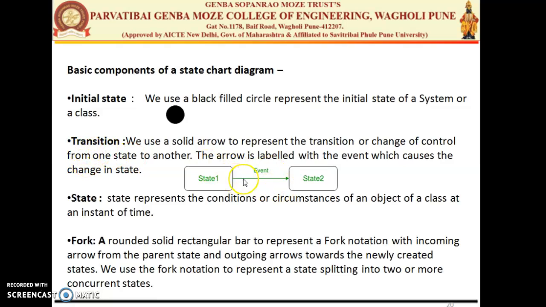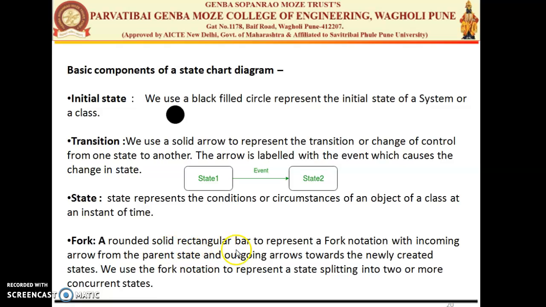It is nothing but the solid arrow from one state to another. If a certain event occurs, or a certain timer occurs, you have to move from one state to another. That is your transition. Third is the state. State represents some condition, some circumstances of the object of the class at a particular instant.